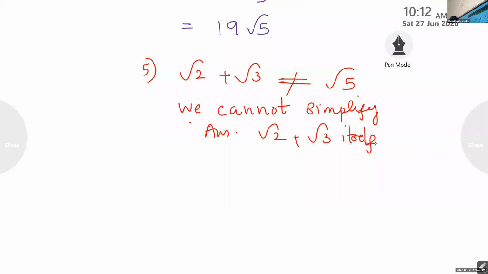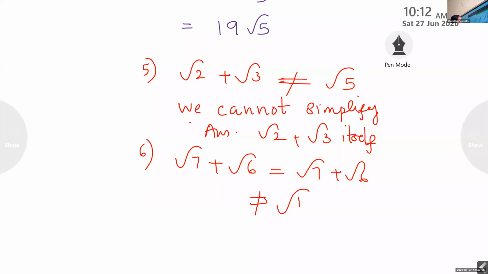I'll give one more example for you. Sixth question. Root 7 plus root 6. What is the answer? Root 7 plus root 6 itself. It is not equal to root 13. The same answer, because we cannot simplify this. Writing it as root 13 is impossible. Okay. Clear? Yes, ma'am.